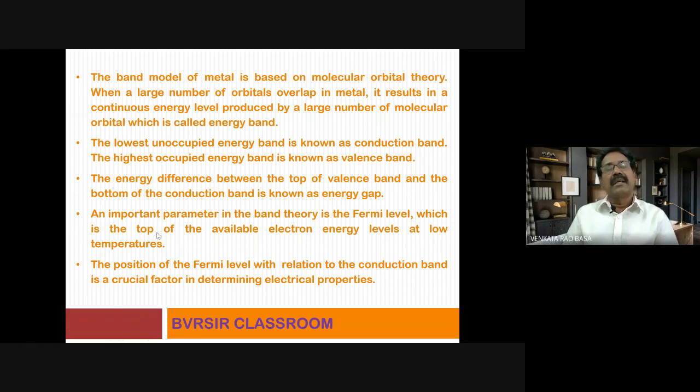That means there is one specific energy level which is called the Fermi level. Moreover, the lowest part of the conduction band should be below this Fermi level. Then only there is a possibility of conduction, or else it cannot act as a conductor. It will become an insulator. That point is most important. The position of the Fermi level in relation to the conduction band is a crucial factor in determining electrical properties.